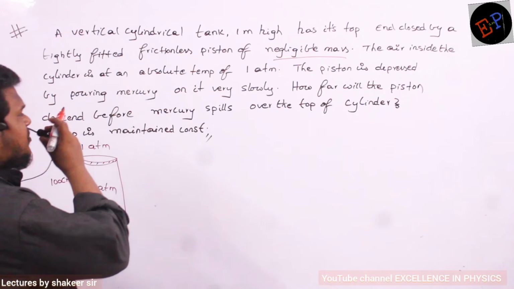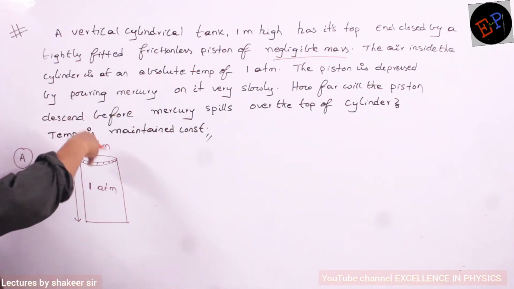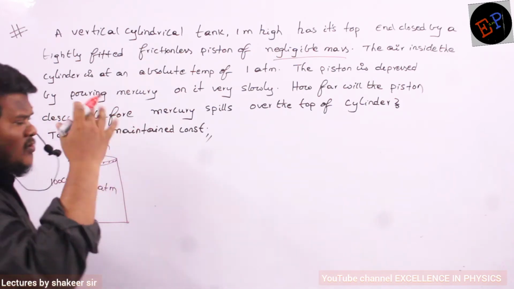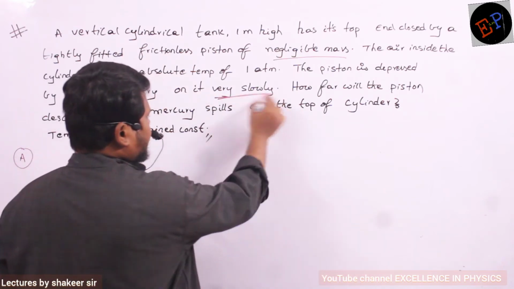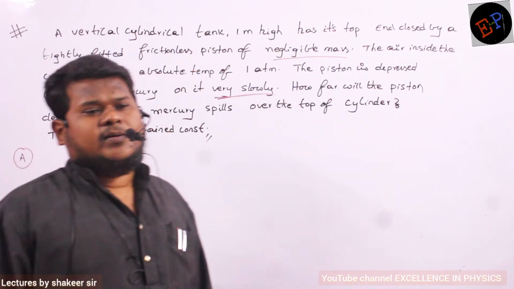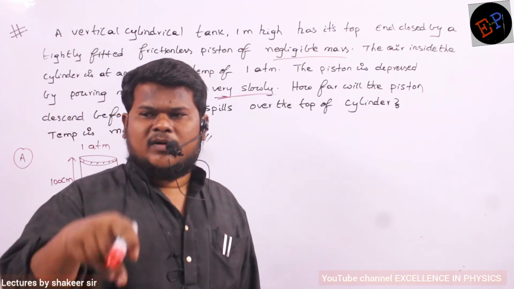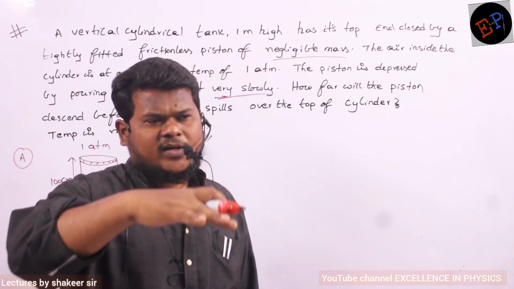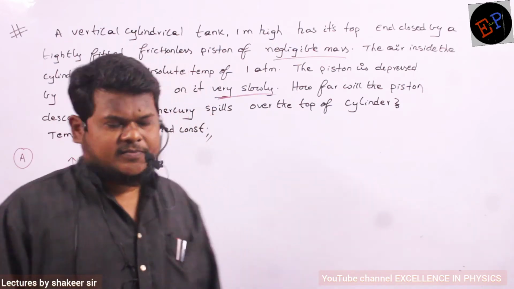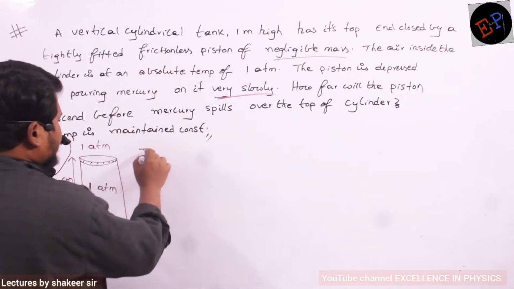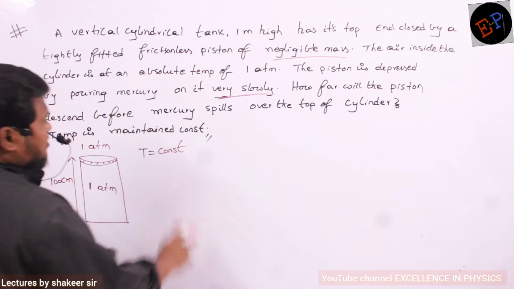Then what we are doing, the piston is depressed by pouring mercury on it very slowly. Very slowly means what? Already I explained, you know. Very slowly means temperature remains constant. That is called very slowly. Pour one drop, another drop, another drop. So mercury is poured very slowly, so the temperature does not increase. Okay. So one point which I can write is temperature is remaining constant.